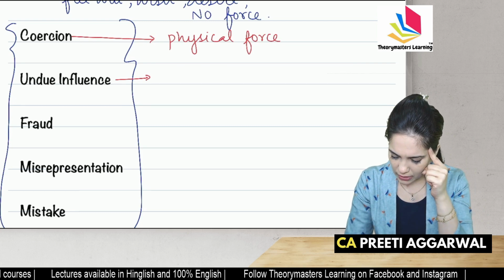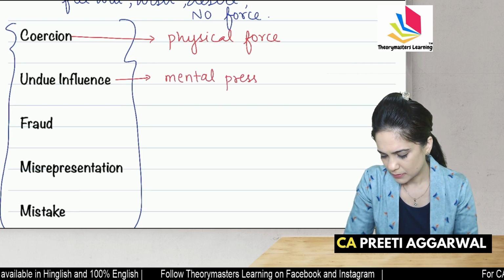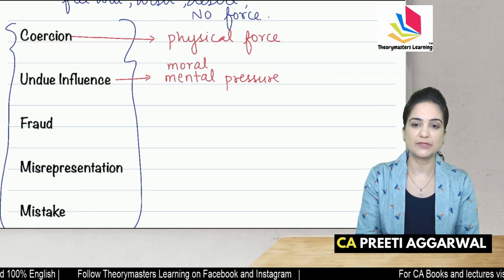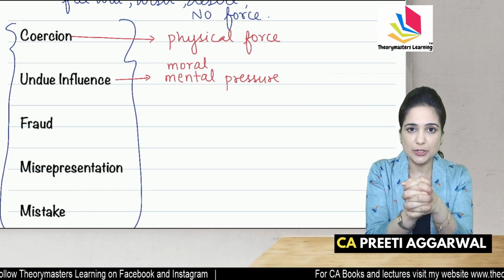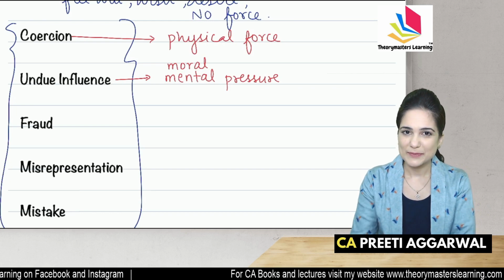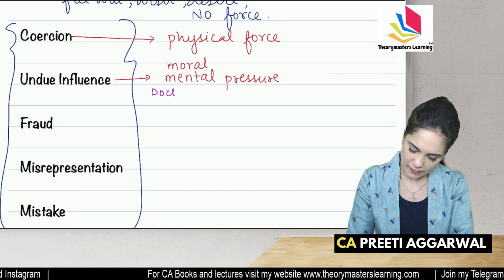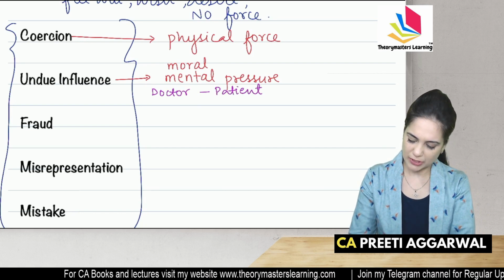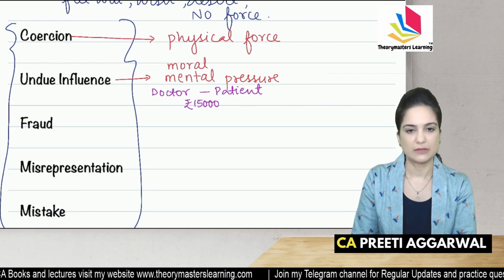Sometimes moral or mental pressure is used between persons whose relations are such that one person can easily influence the other person, like doctor and patient. The doctor tells the patient to buy a medicine costing 15,000 rupees.